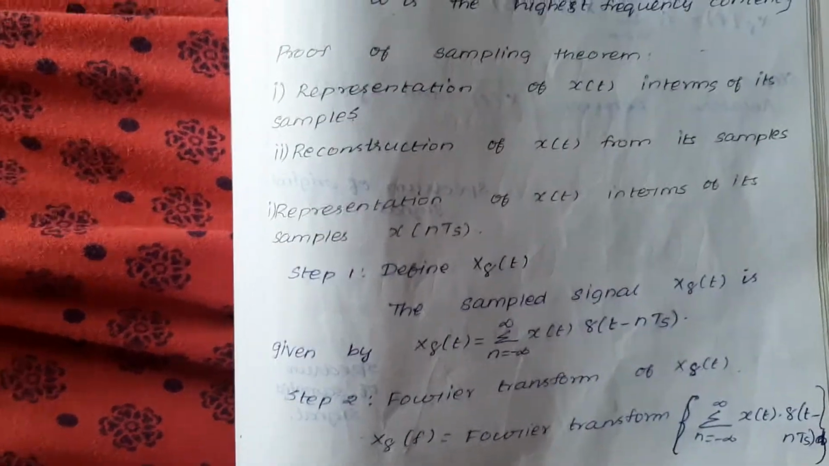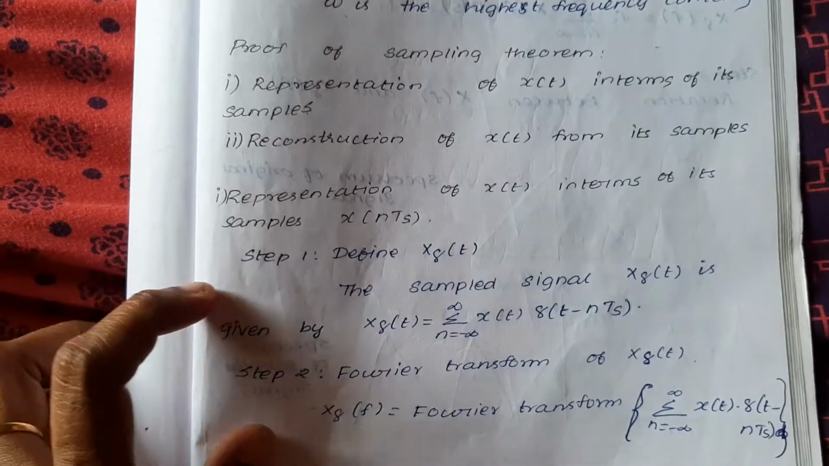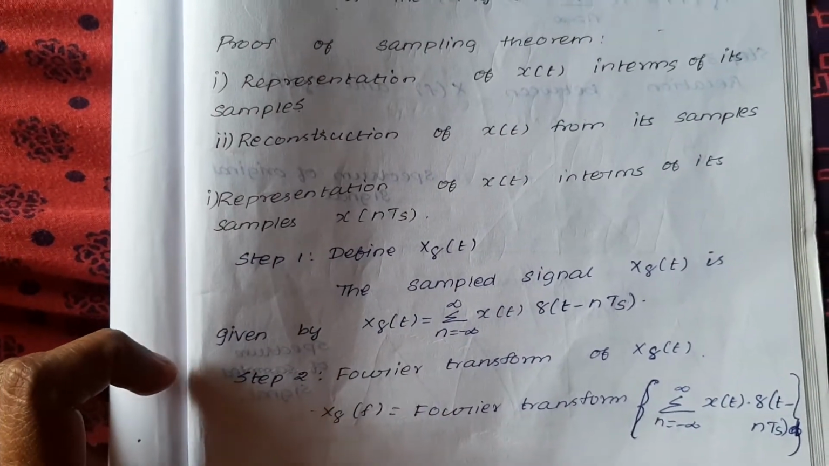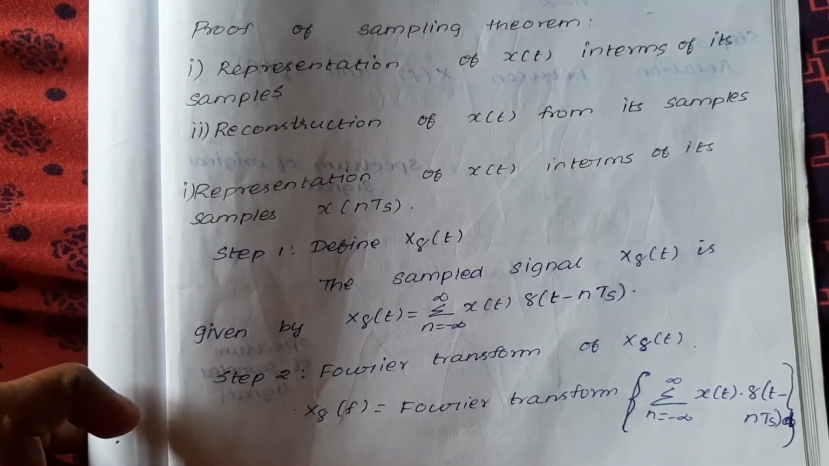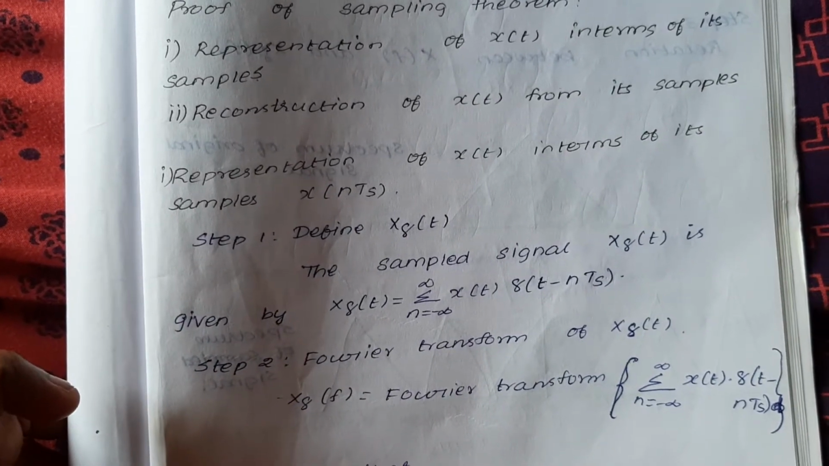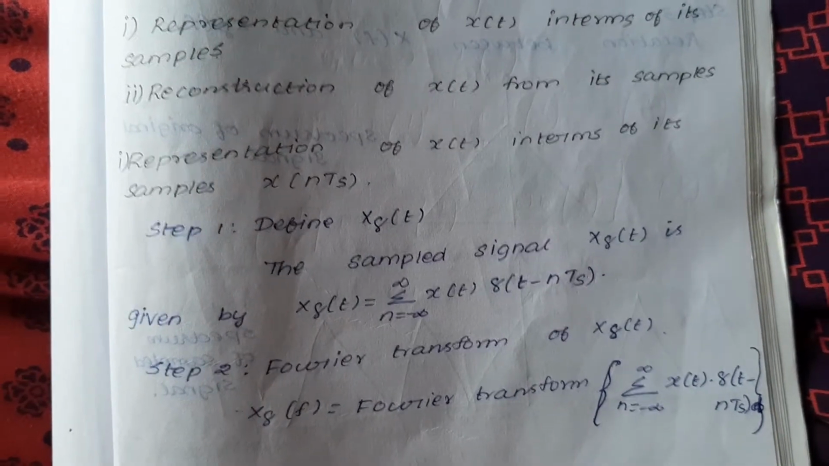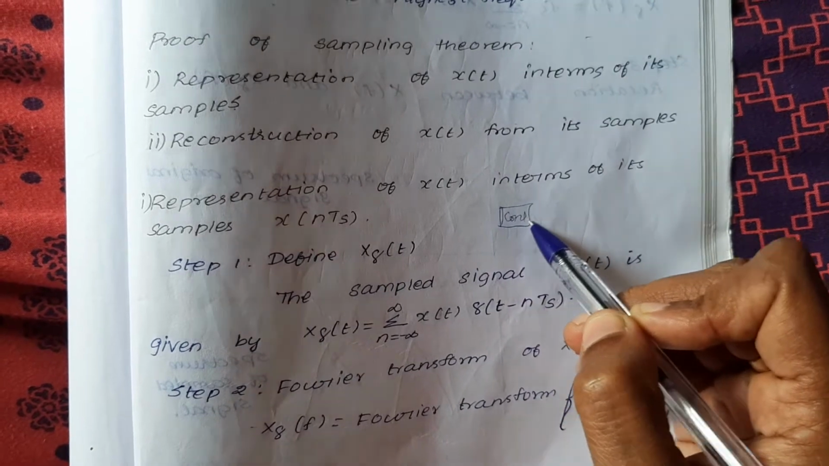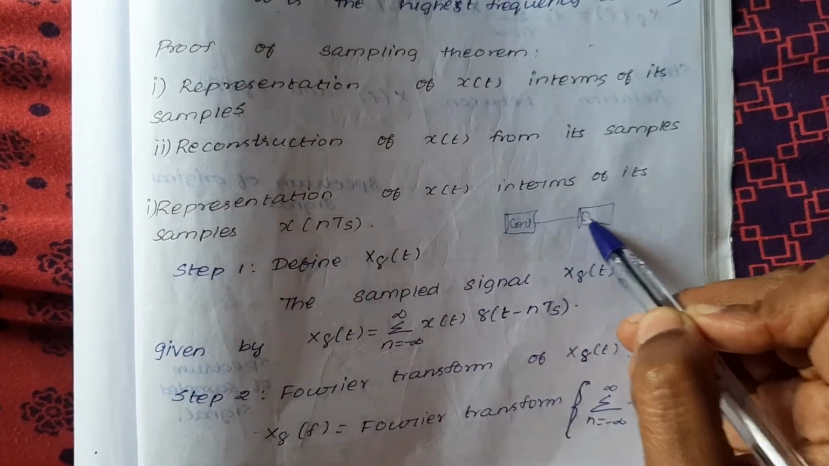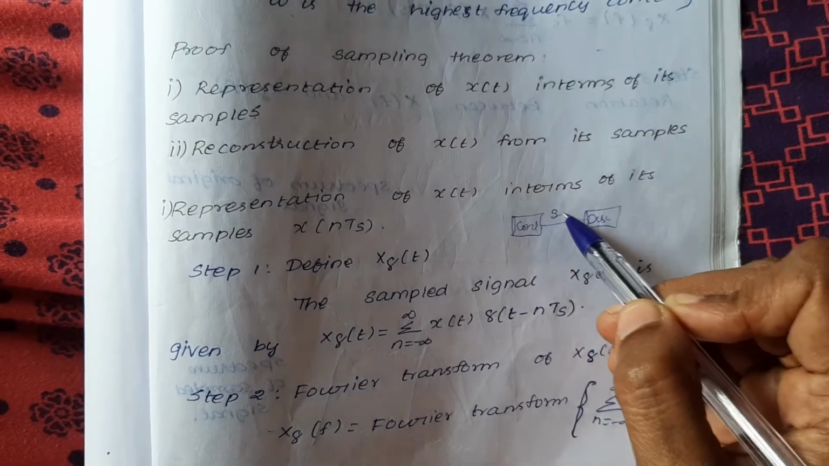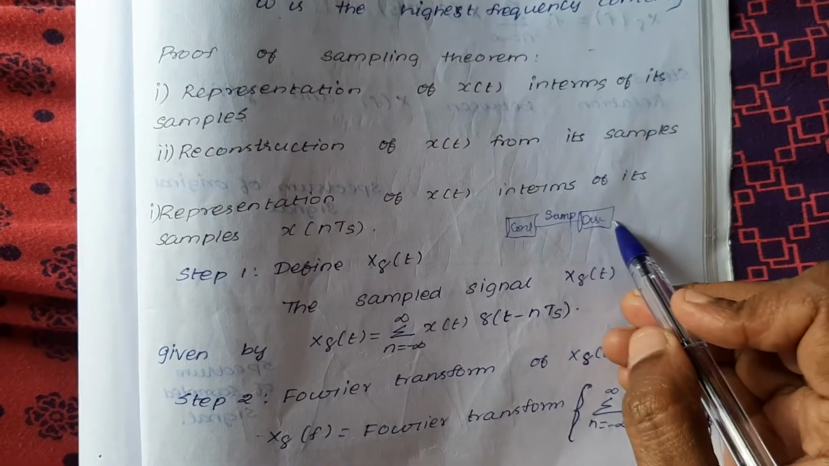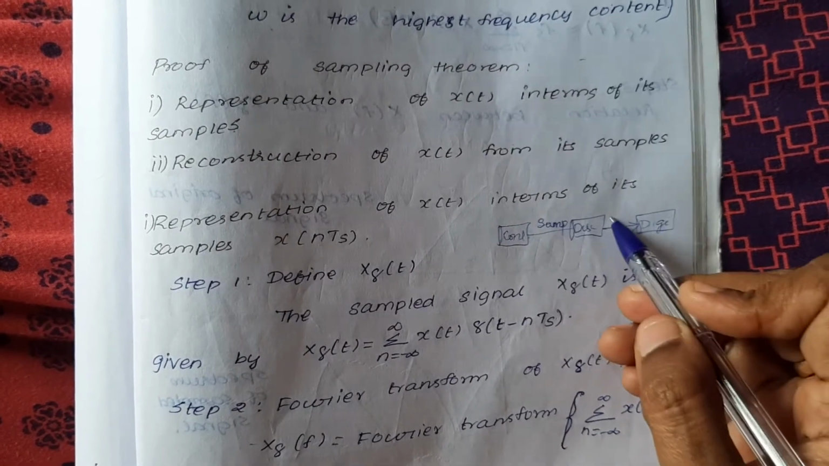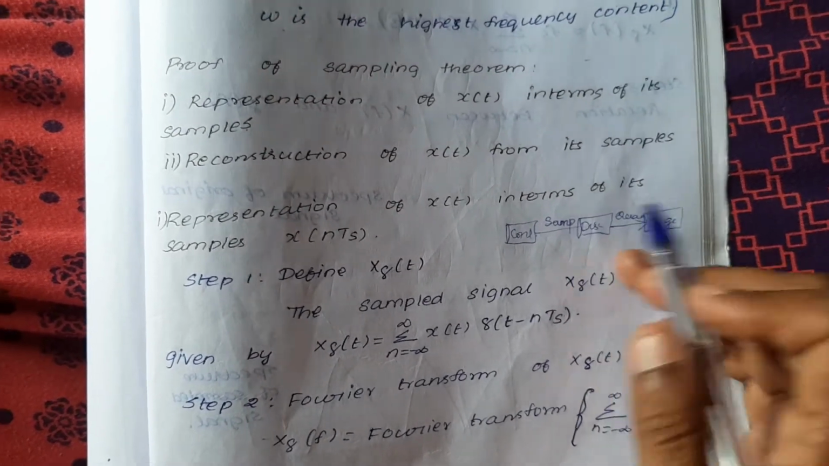In order to prove the sampling theorem, first we represent x of t in terms of its samples, next we reconstruct this x of t from its samples, that is x of nTs. First we convert the continuous time signal to a discrete time signal by the sampling process, and next the discrete time signal is converted to the digital signal by the quantization process. So that is the sampling theorem.